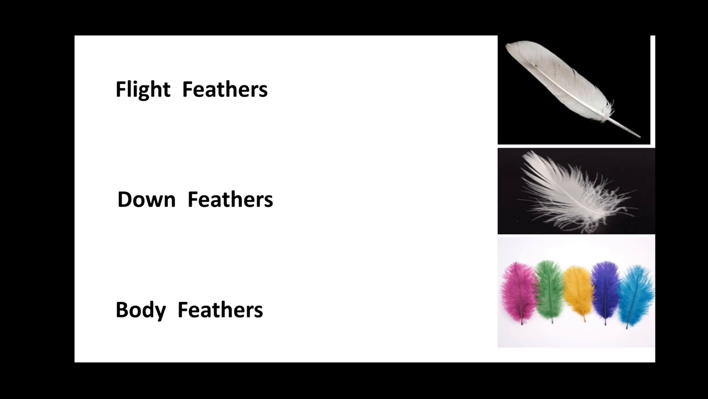The flight feathers are long and flat. They are found on the wings and the tail. They help the bird to fly. So what all things we have learned about flight feathers? Flight feathers are long and flat. They are found on the wings and the tail and they help the bird to fly.